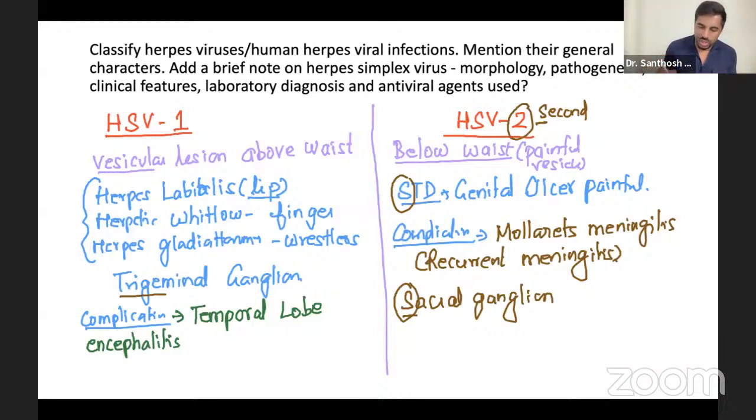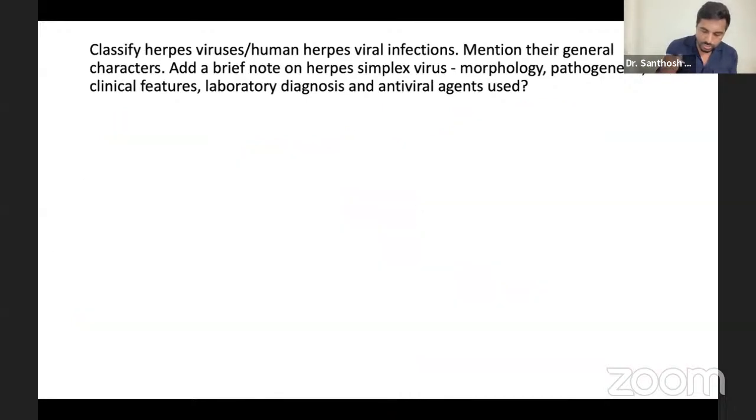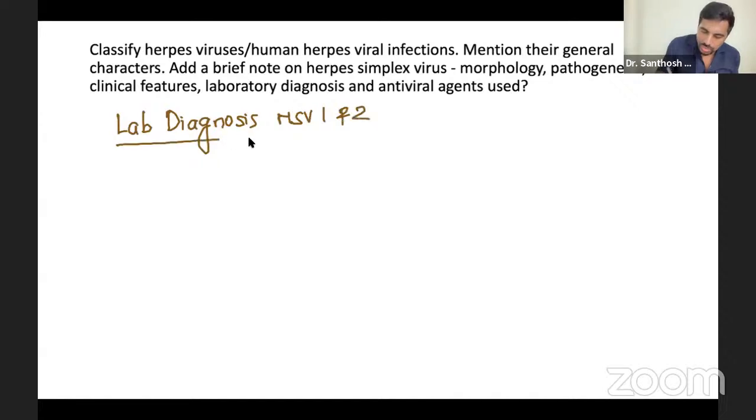Now the next part will be laboratory diagnosis. Laboratory diagnosis of both HSV 1 and 2 will be almost the same. So what you do? The first thing you're going to do is a Tzanck smear.